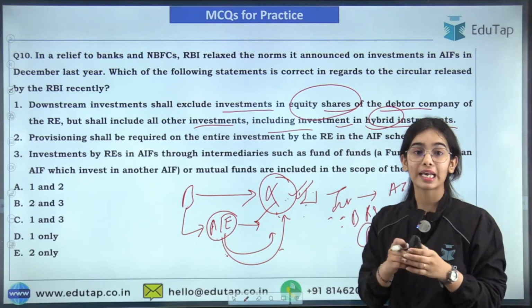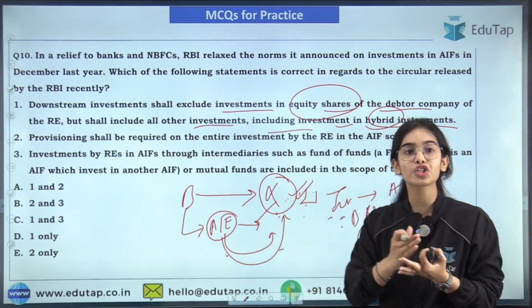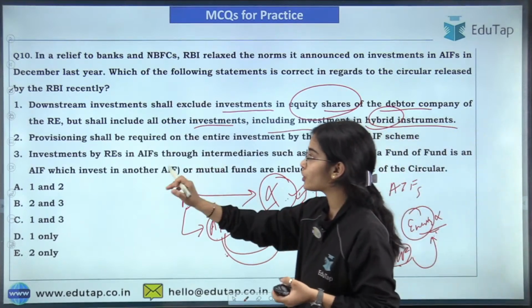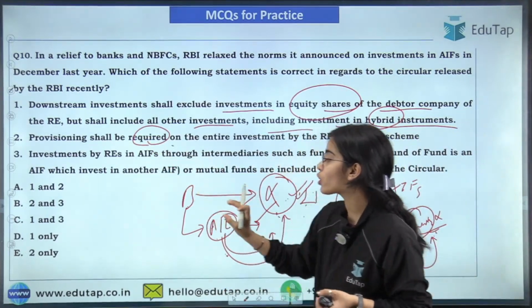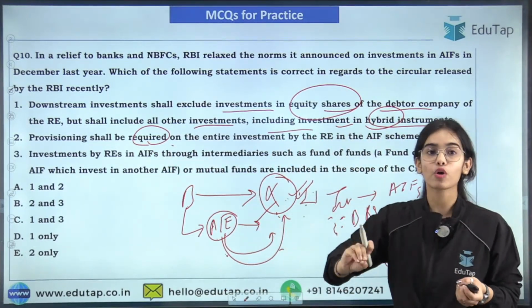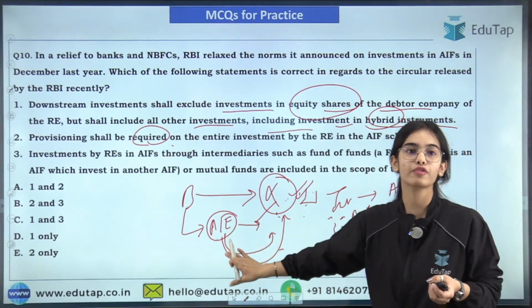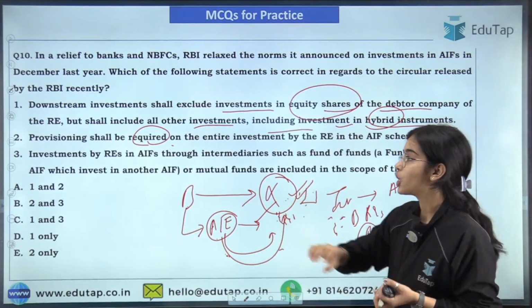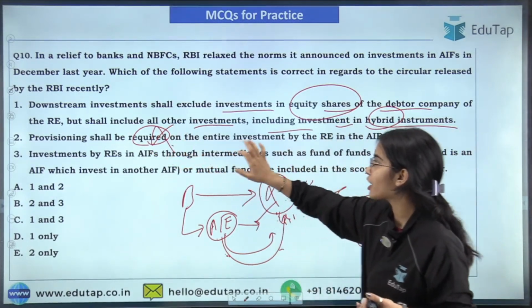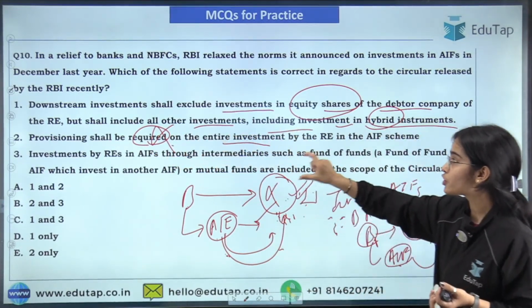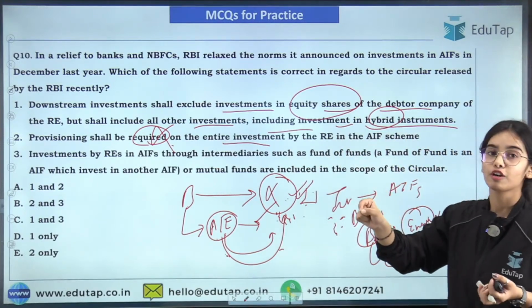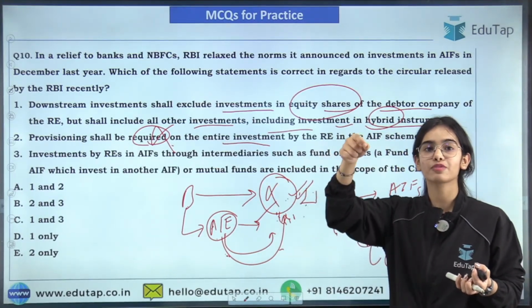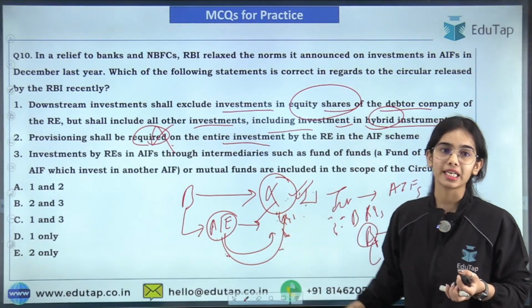Against this downstream investment, the provision has to be kept. That means the provision shall be required only for the downstream investment, only for the debt investment that the alternative investment fund is doing in this entity X. Provisioning shall not be required for the entire investment. Provisioning shall be required only for the downstream investment, that is, further providing loans to this entity X.